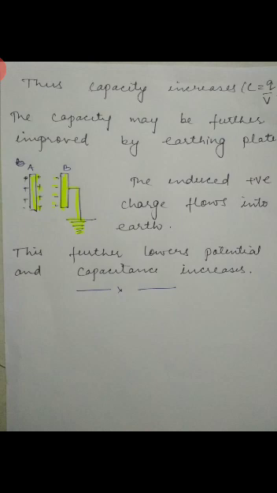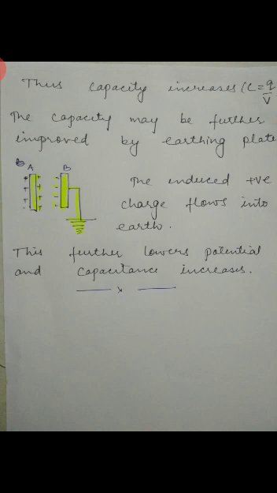So the capacity may be further improved by earthing the plate. Till now, the potential was decreased due to the negative charge, hence the capacitance was increased. But if we want to further increase the capacitance, then this positive charge will go into the earth. If we earth it, then what will happen? This positive charge on plate B will flow into the earth. So what is left on plate B?